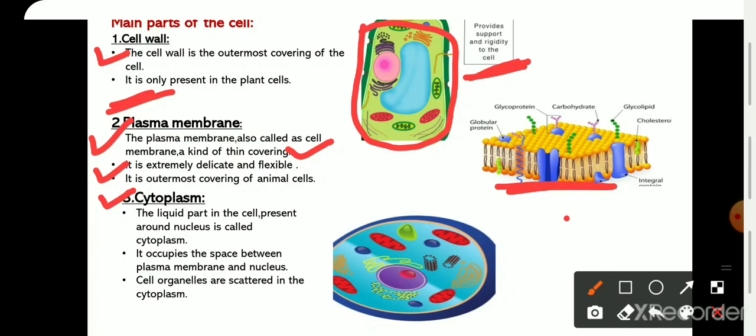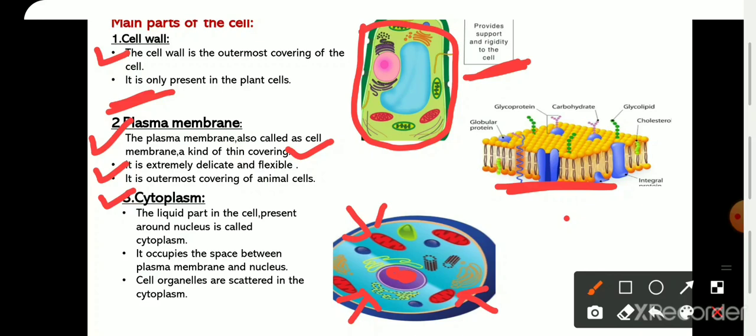Now third, that is the cytoplasm. So cytoplasm, it is a liquid part that is present in the cell around the nucleus. You may see this watery part inside the cell, and it is a cytoplasm. It occupies the space between the plasma membrane and the nucleus.